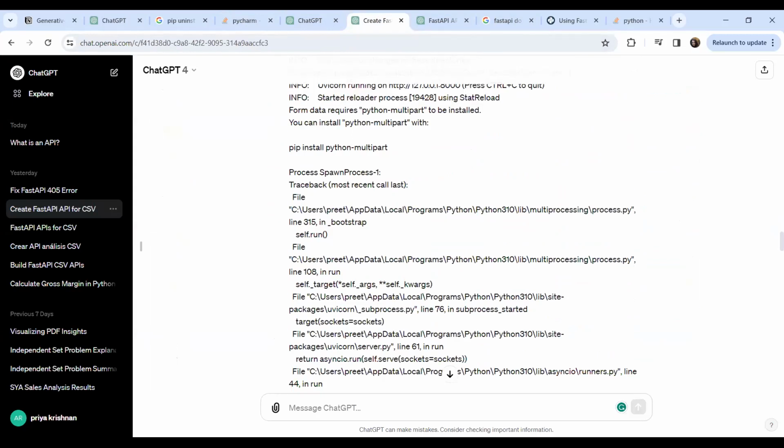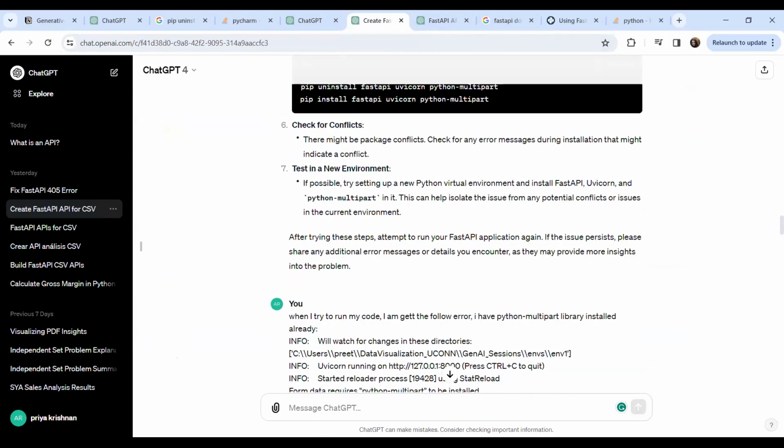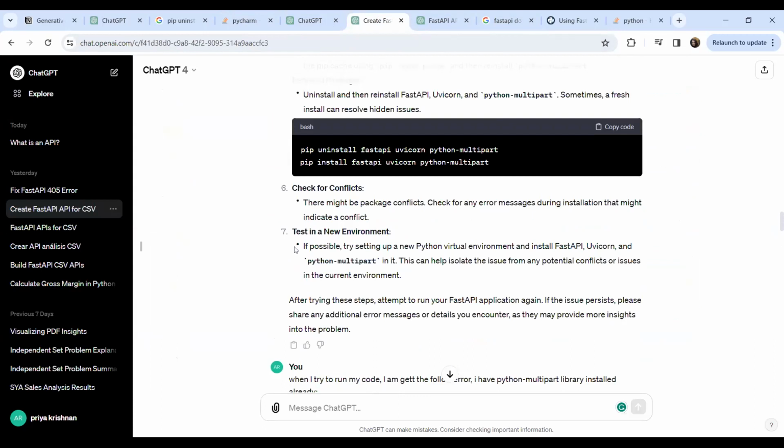So this was one thing that I felt: even though ChatGPT is giving all these answers, we still need to do our research from our end if we are still facing the issues. And I'm not quite sure how to put it the right way to ChatGPT to get the proper response that we are expecting.